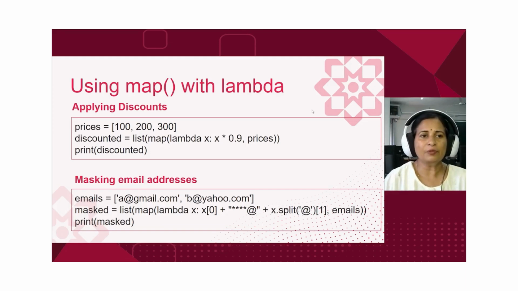And in the second, where we are masking the email addresses, there are hardly 2 email addresses. Even if they have hundreds of thousands of elements, loops work fine. But imagine you have millions of elements to be processed. Loops can slow down.